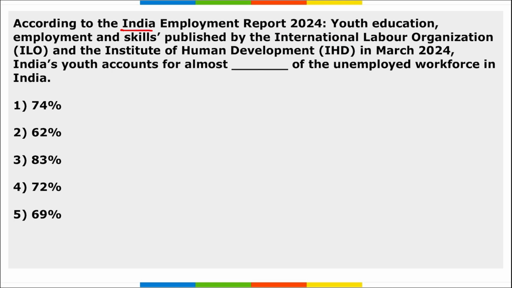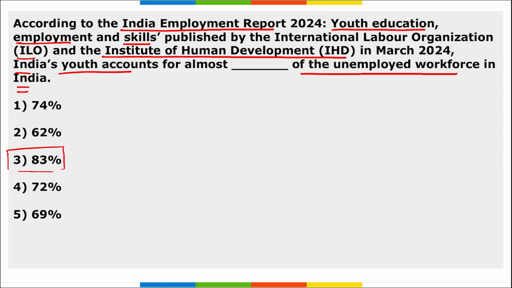Next, according to the India Employment Report on Youth Education, Employment and Skills published by the ILO and the Institute of Human Development in March, India's youth account for almost dash percent of the unemployed workforce in India. So India's youth account for 83% of the unemployed workforce in India.